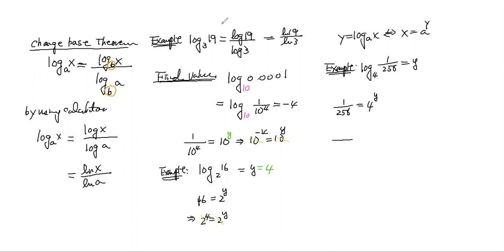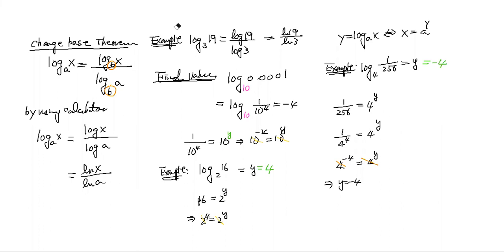You rewrite 256 as 4 to the fourth power, so 1 over 256 is 4 to the negative 4, equal to 4 to the y. Because the base is the same, y equals negative 4. So that's how you get the whole thing equal to negative 4.